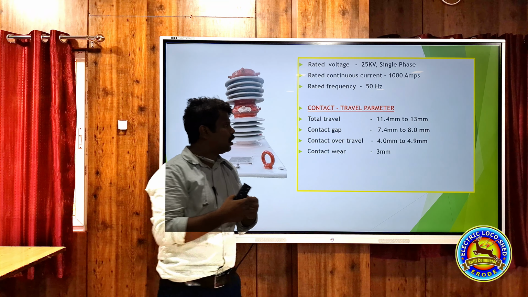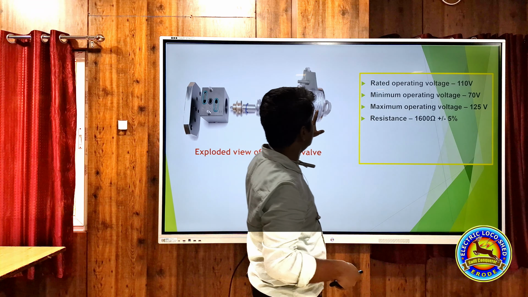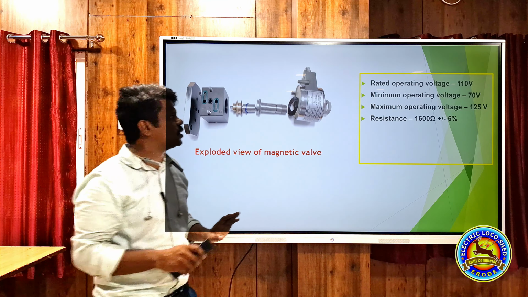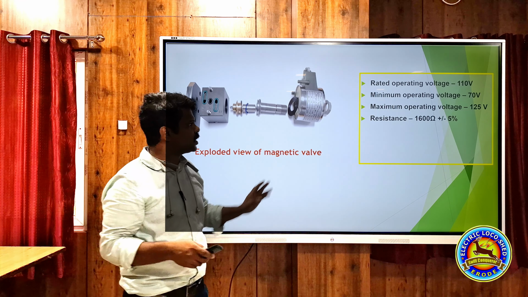This is the magnetic valve used in that Schneider VCB. This is a Rotex valve, Rotex coil. Its operating voltage is 110 volt, minimum operating voltage 70 volt, and maximum operating voltage is 125. And you will check its resistance. Resistance is 1600 plus or minus 5%.